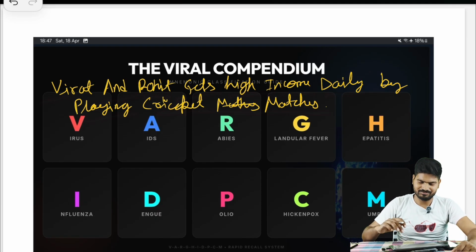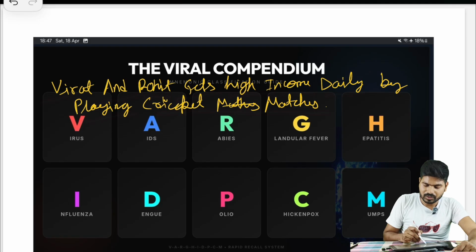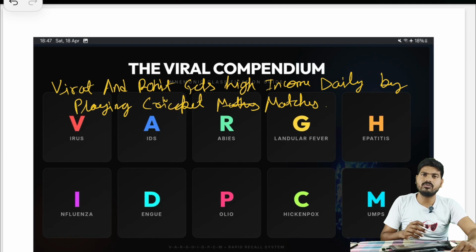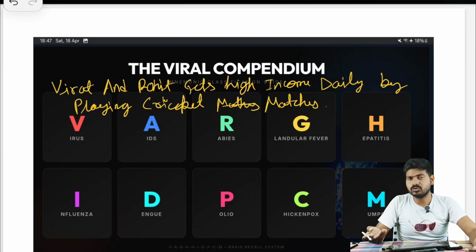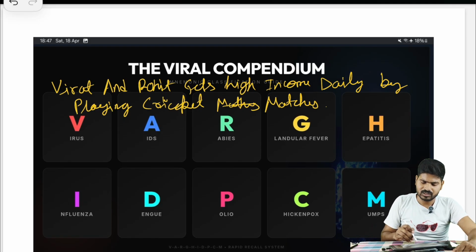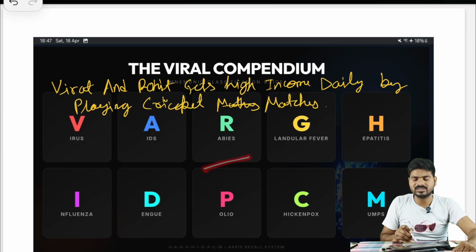Virus done. Now we all know AIDS, very much common, a sexually transmitted disease, spread through blood transfusion or from mother to child during childbirth. Rabies, when a dog bites. Glandular fever, with swollen glands. Hepatitis, there are 2 types, hepatitis A and D, and then hepatitis B and C.